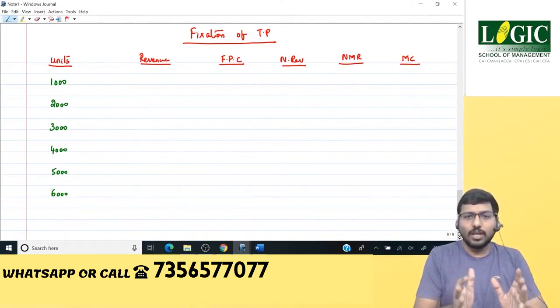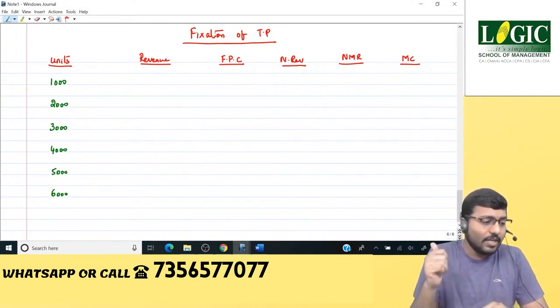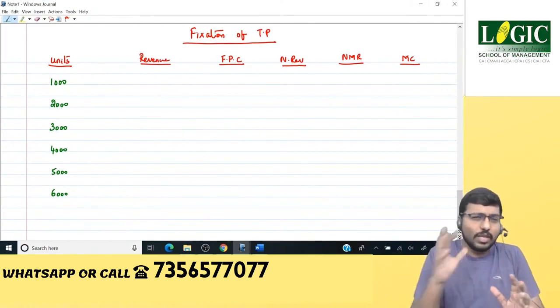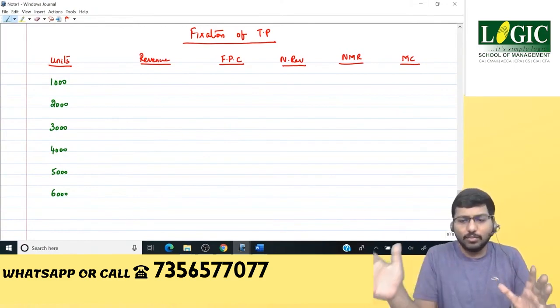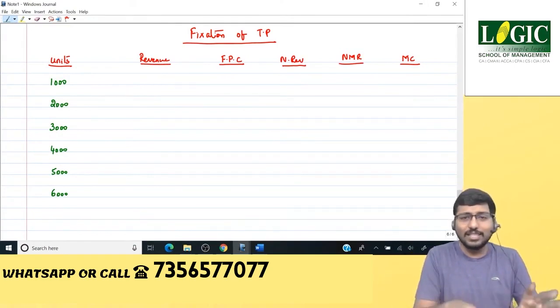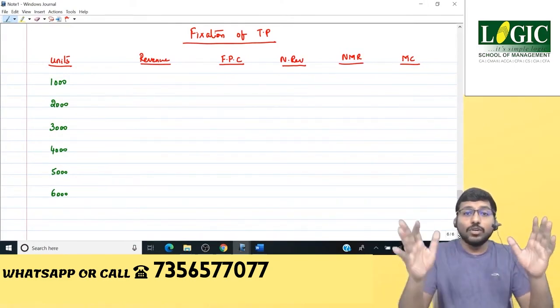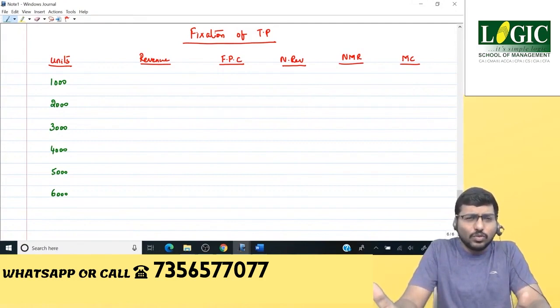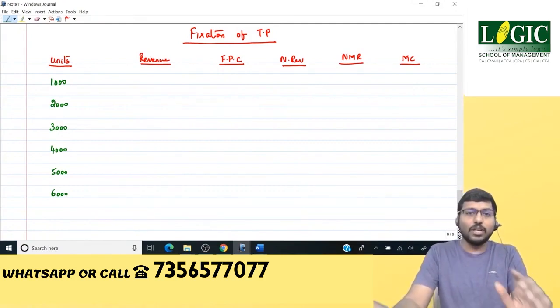Say for example, half the chapter of TP is done or the full chapter of TP is done. Immediately we'll have an interactive session. We're going to discuss problem by problem. First problem, any problem with anybody. Second problem, third, fourth, fifth, sixth, seventh, eighth, every single concept we are going to discuss together. I think probably we'll go with a Zoom call or something. Zoom is Chinese, so let us see whether we can find an alternative or not.